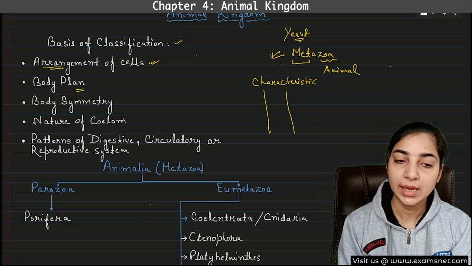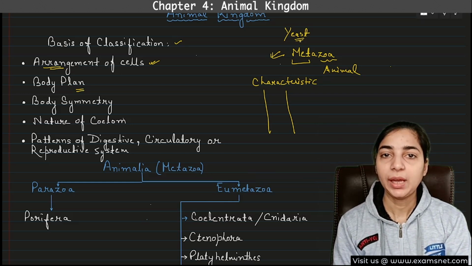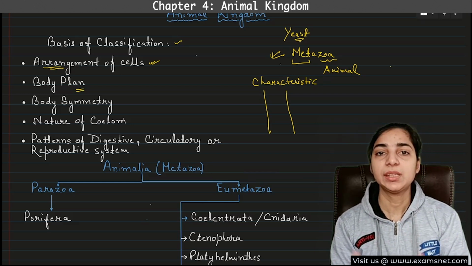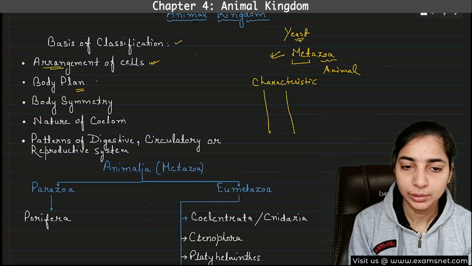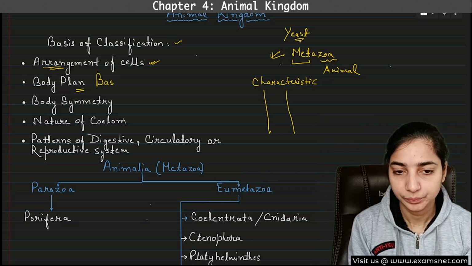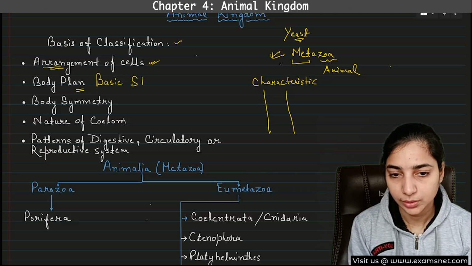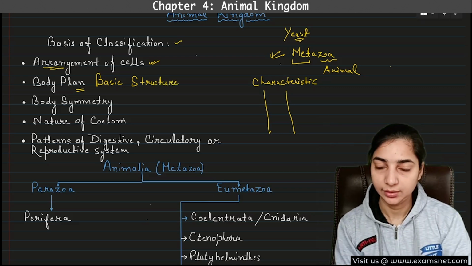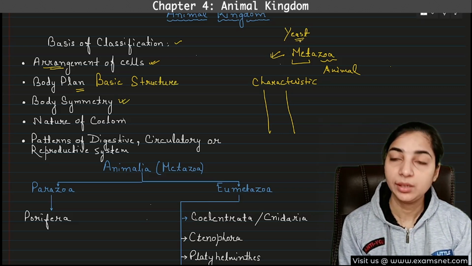Then another basis can be body plan. Body plan means what is the basic structure of the body. Body plan is nothing but the basic structure of the body. We will discuss each one of these in detail, don't worry. Then the body symmetry is also important.